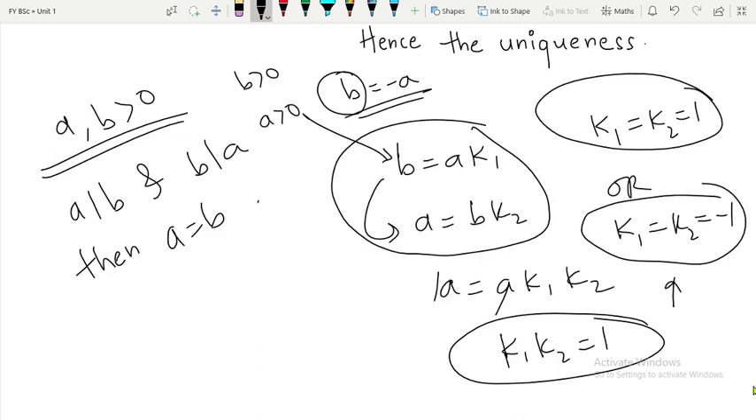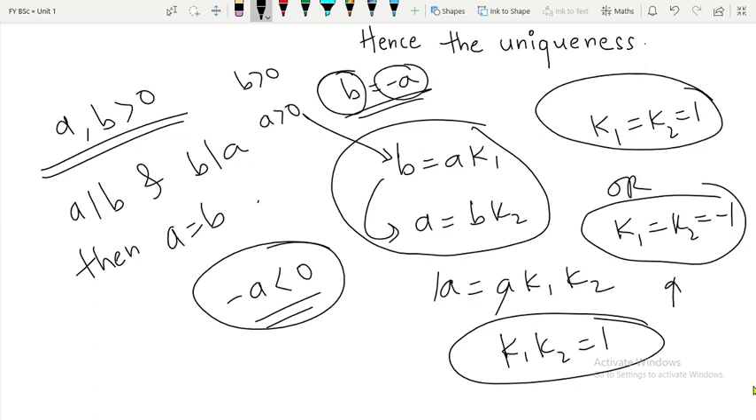But we are saying B is equal to minus A. This is completely wrong, because since A is positive, minus A will be negative, right? So what we are saying, a negative number is equal to a positive number. Is that okay? Which is not possible. So this case is not possible. So therefore K1 and K2 should be equal to 1. So if you put K1 is equal to 1 or K2 is equal to 1, what we will get? A is equal to B. Okay. So this is also a way to prove it.